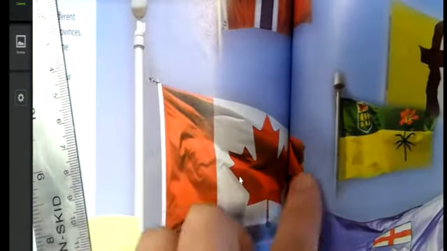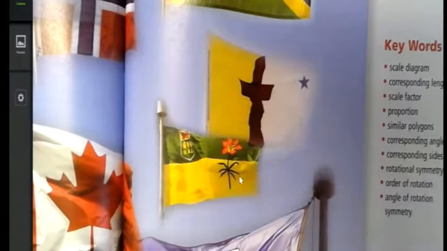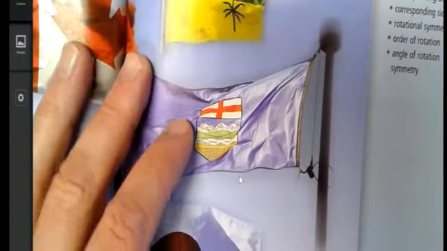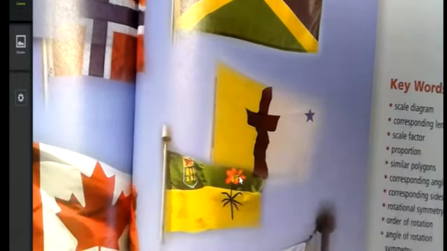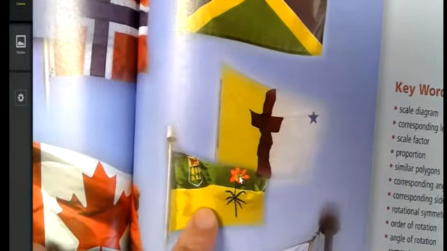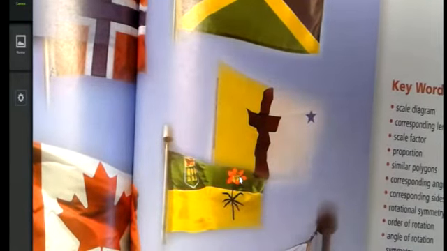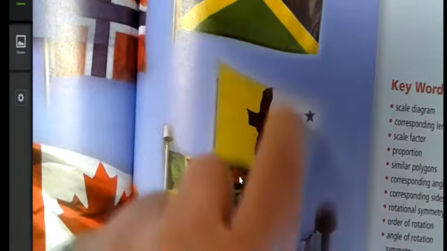Draw a line down the middle. There it's equal. Here I can't because the maple leaf isn't equally split. Can't exactly go here either. So the Canadian flag only has one line of symmetry. The flag of British Columbia, I would say, only has one line of symmetry straight down the middle. I would say these are the flags of, I believe this is Saskatchewan, and that's Nunavut, you can't cut them equally anywhere. They have no lines of symmetry because the star goofs things up.